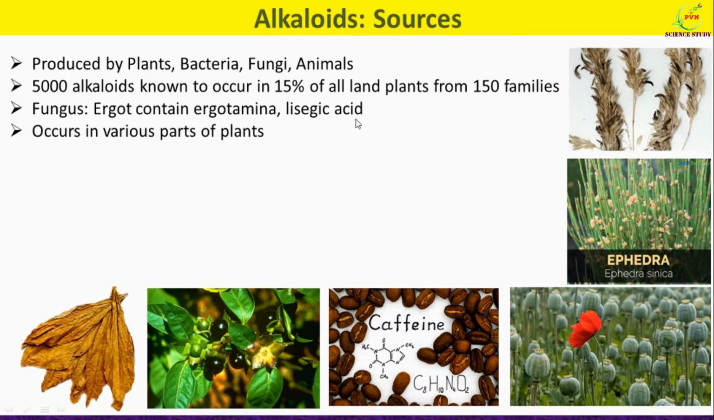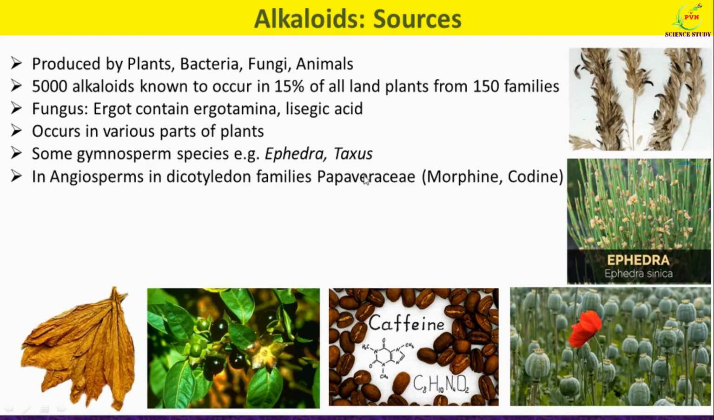Alkaloids occur in various parts of the plant such as stem, rhizomes, roots, bark, leaves, fruits as well as seeds. Apart from angiosperms, alkaloids are also produced from some gymnosperm species. A very common species is Ephedra. This is the photograph of Ephedra sinica, which produces a very popular alkaloid, that is ephedrine. Another gymnosperm species is Taxus.